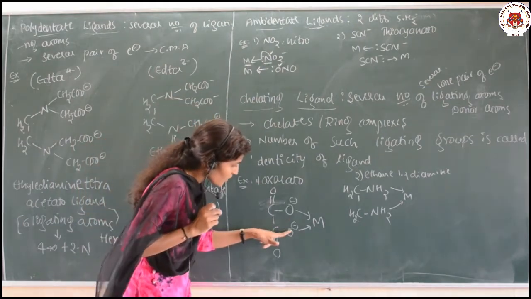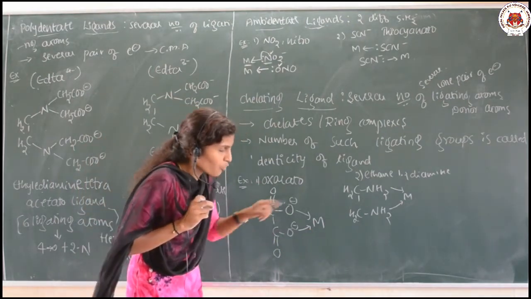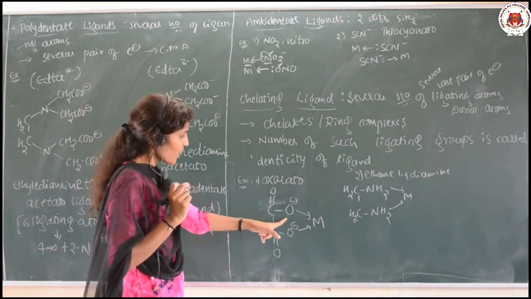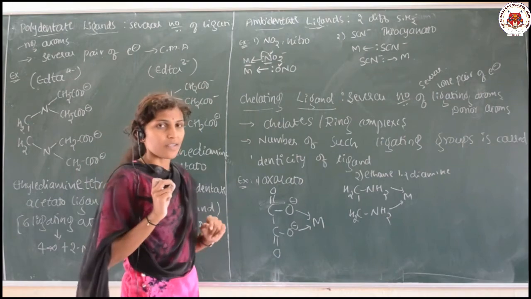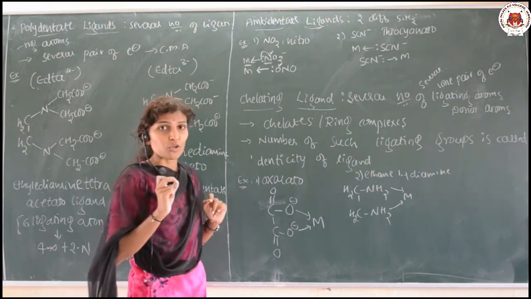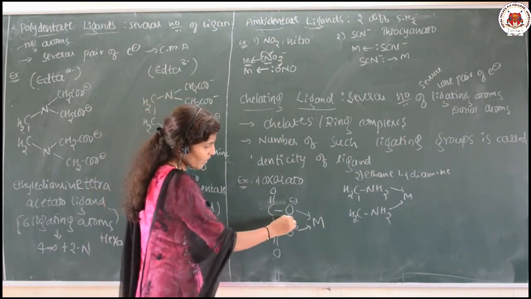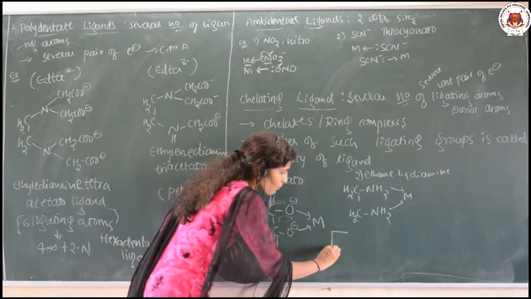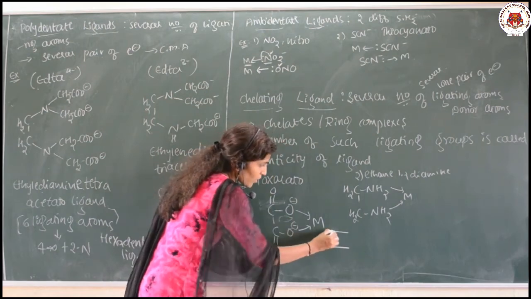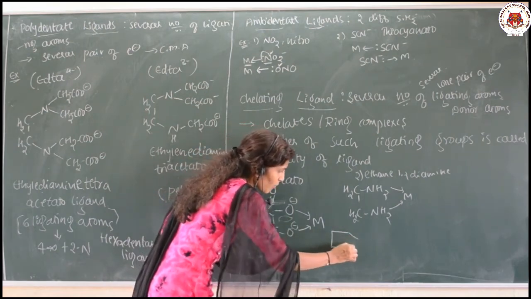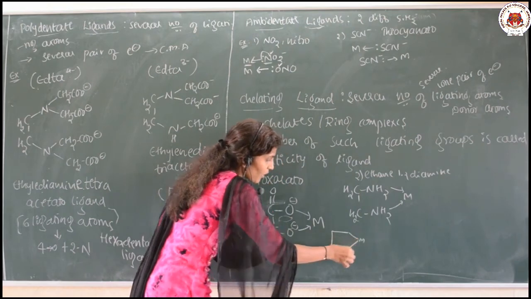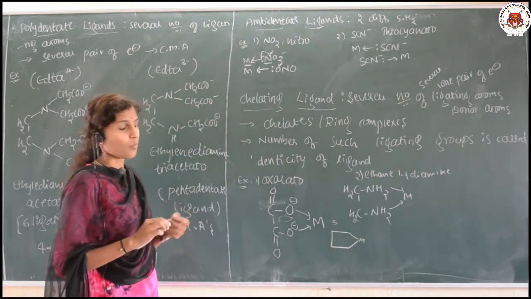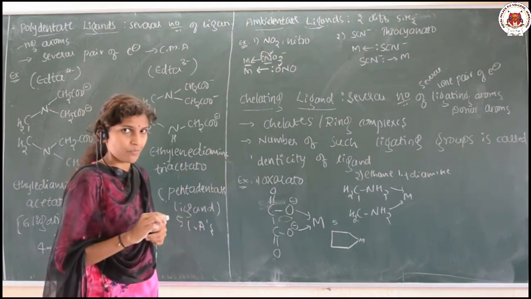Two oxygens can donate a lone pair of electrons towards the central metal atom. When these two donate to the central metal atom, a ring is formed. Just look at this, a ring formation is there. These are carbon, oxygen, oxygen, donating to the metal here. So a 5-membered ring is formed. That's why they are called ring complexes.